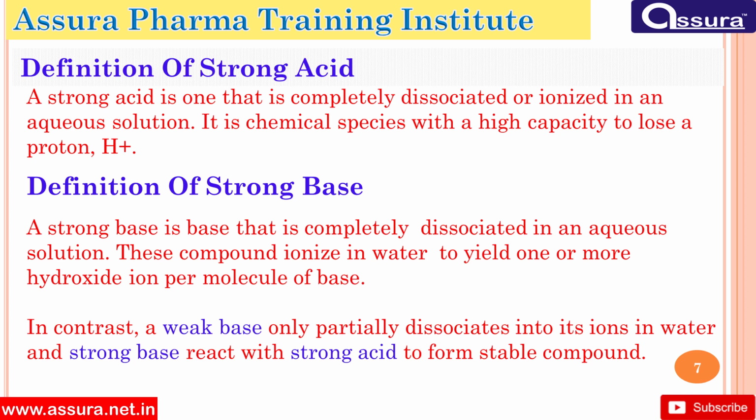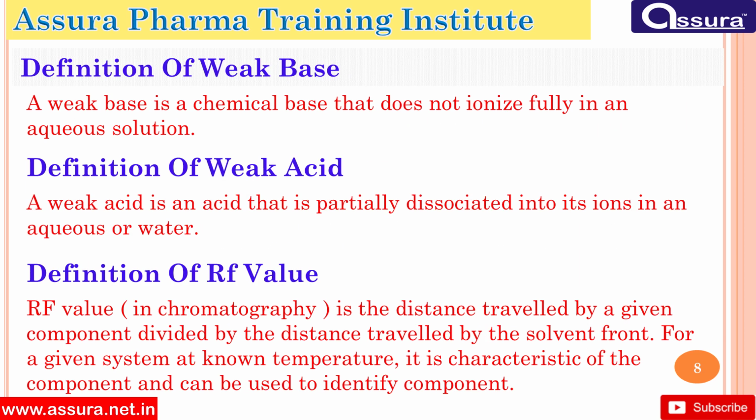In contrast, a weak base only partially dissociates into its ions in water, and strong base reacts with strong acid to form stable compound. Definition of weak base. A weak base is a chemical base that does not ionize fully in an aqueous solution. Definition of weak acid. A weak acid is an acid that is partially dissociated into its ions in an aqueous solution or water.